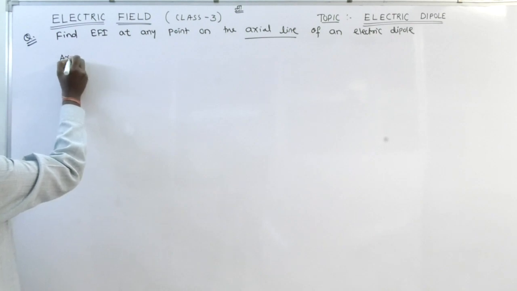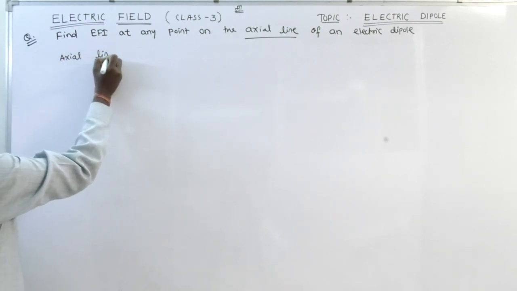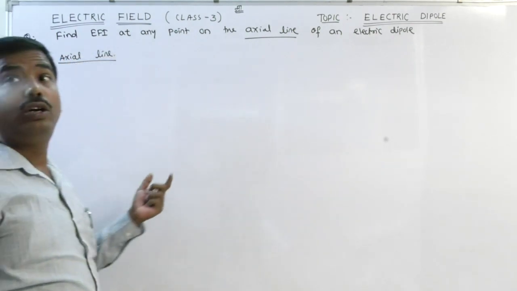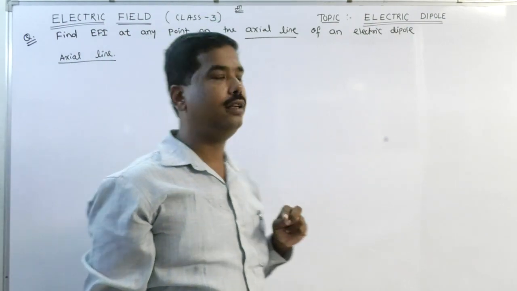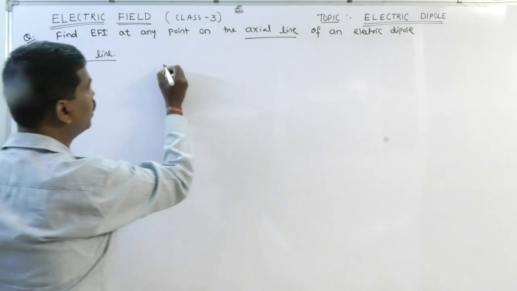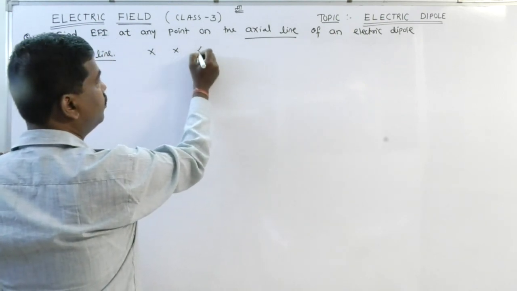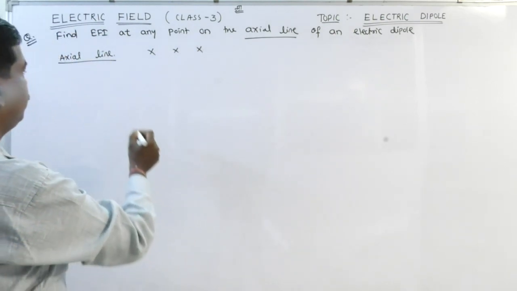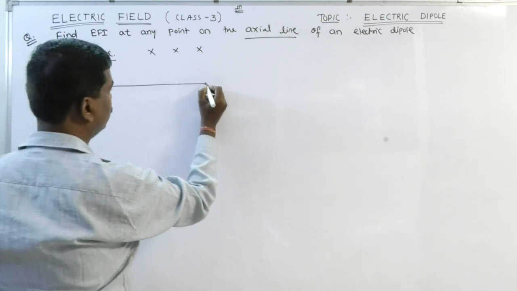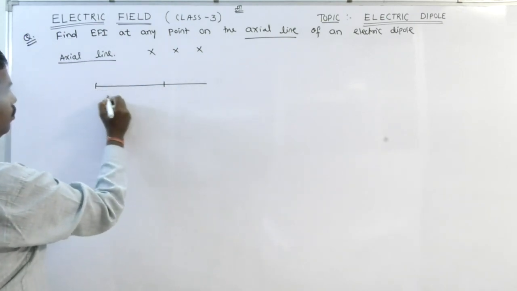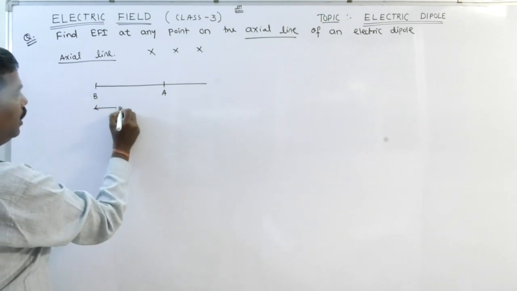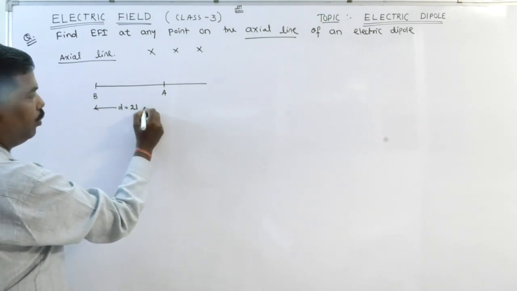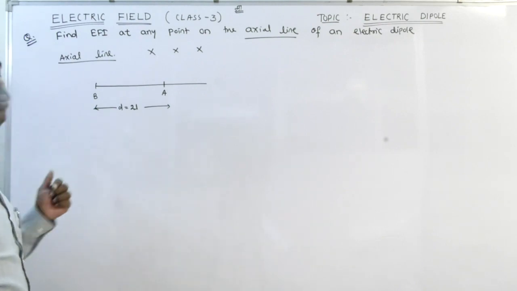We know what the axial line is. Axial line means the line that passes through the two charges and is parallel to its length. So write it, axial line. Then A, B, with dipole length taken as 2L.